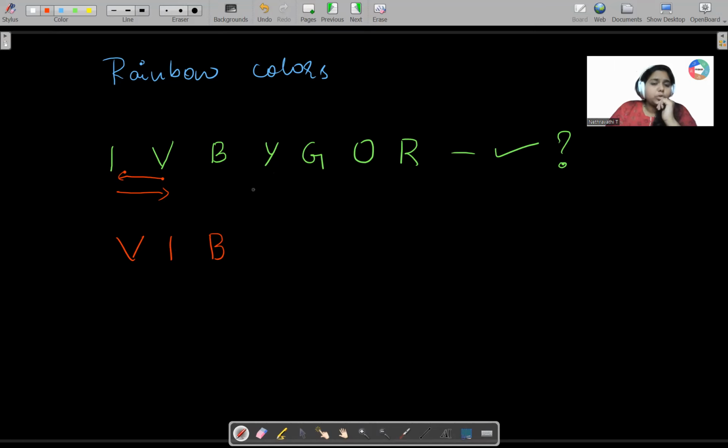Okay, this is not correct. So what should we do? Yes, we need to exchange these both. So what will happen? G will come here, Y will come here. So later on, are the colors okay? Yes, exactly. The colors are okay. So this is the exact order of VIBGYOR. Yes, I have reversed the colors to show the wrong. I have used green and the right one is written in red. So don't worry, that's okay. This is the right and this is the wrong thing. Okay, we have got it.